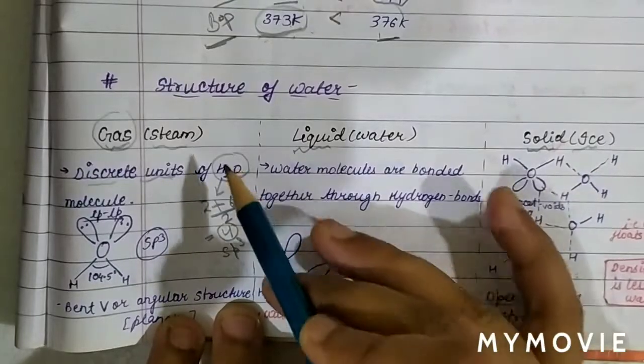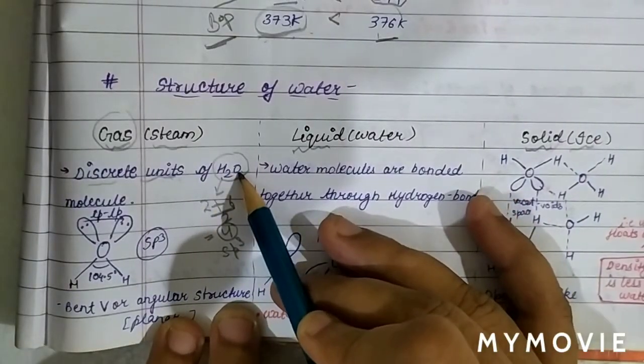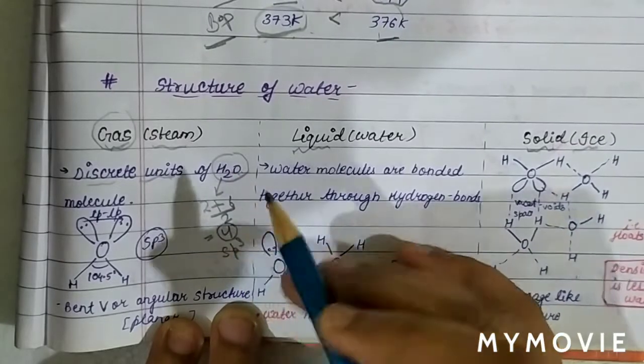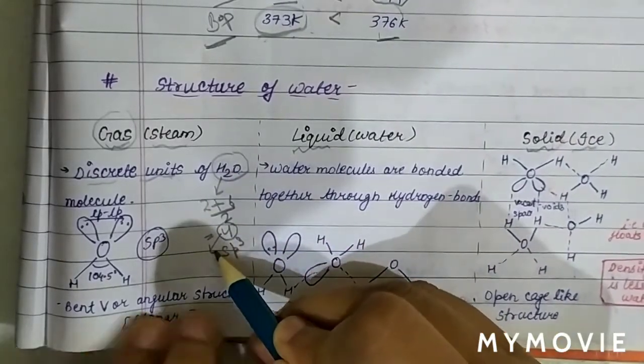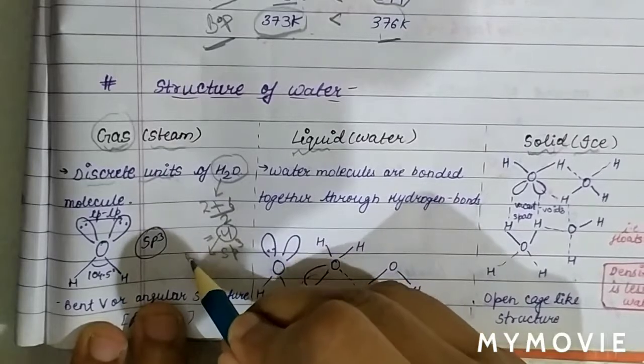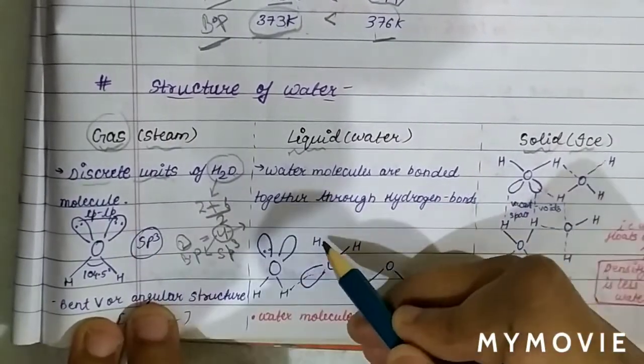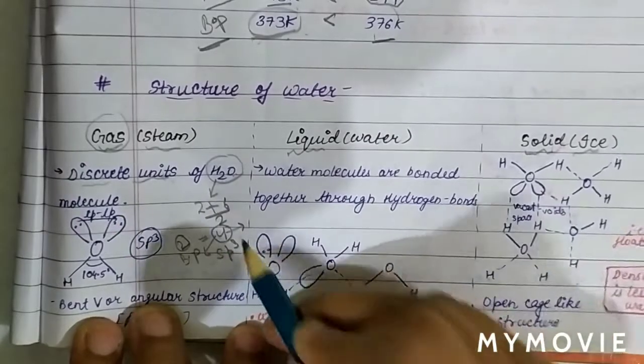As we can see, oxygen forms 2 bonds with hydrogen. So basically 2 electron pairs are bond pairs. Out of these 4, 2 electron pairs are bond pairs, while the remaining 2 pairs will be lone pairs.